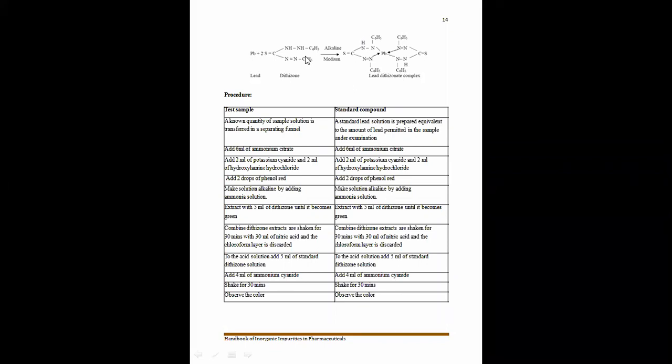Instead, it is performed by extraction with the help of a separating funnel.